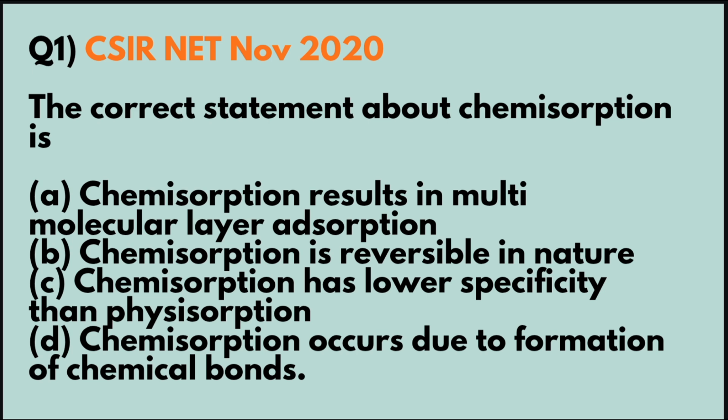Question 1. This was asked in CSIR-NET November 2020. The question is, the correct statement about chemisorption is. Here four options given. Option A, chemisorption results in multimolecular layer adsorption. Option B, chemisorption is reversible in nature. And option C, chemisorption has lower specificity than physisorption. And option D is chemisorption occurs due to formation of chemical bonds.